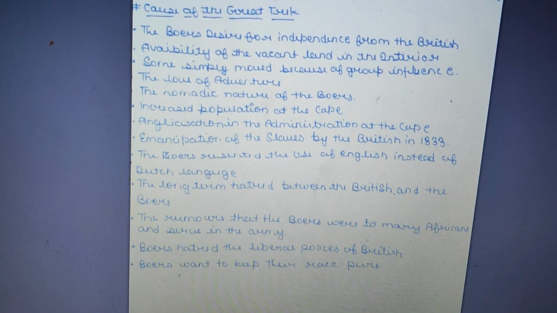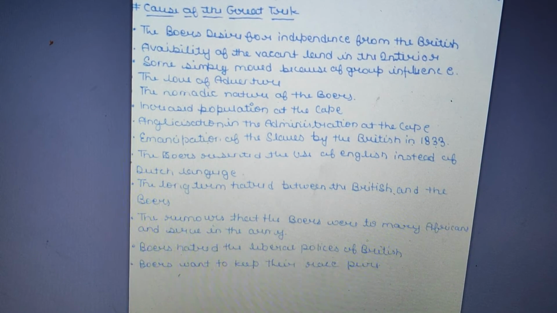The long-term hatred between the British and the Boers. Definitely there was a long-term hatred between them, because the Cape Colony in Southern Africa was a midpoint where people rested when moving from Europe to the Asian countries, and they had already fought over this particular point.